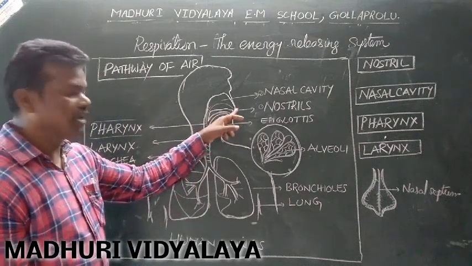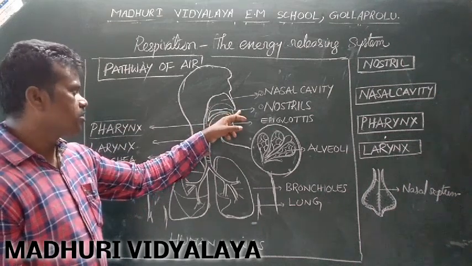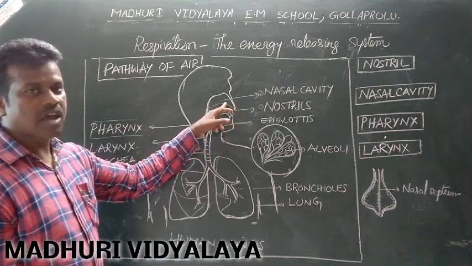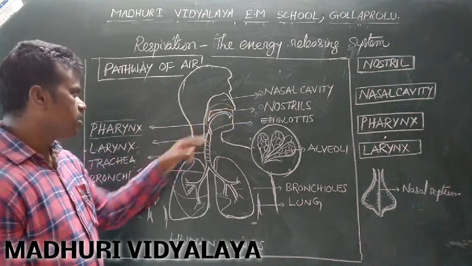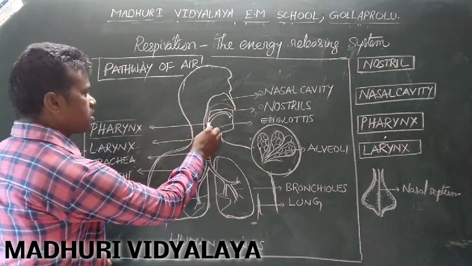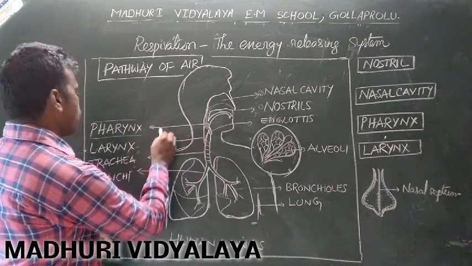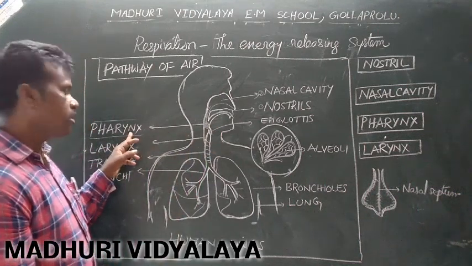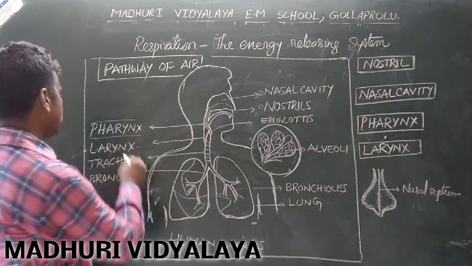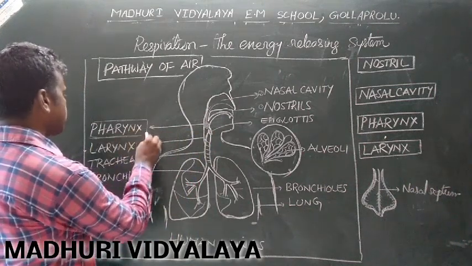As well, when we inhale, the air enters into the nasal cavity, from nasal cavity to pharynx. Both food and air mix here, so it is a common chamber. This is known as the pharynx.